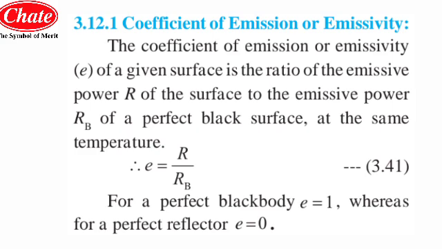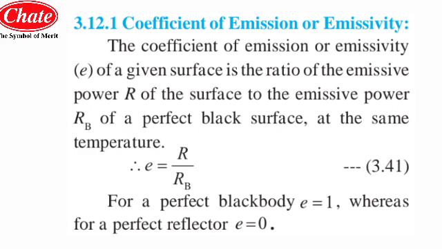As we have learned about absorptivity and reflectivity, in the same way we are going to learn about emissivity. The coefficient of emission or the emissivity, denoted by the small letter e, of a given surface is the ratio of the emissive power R of the surface to the emissive power RB of the perfect black body at the same temperature. This is the simplest definition of the emissivity.